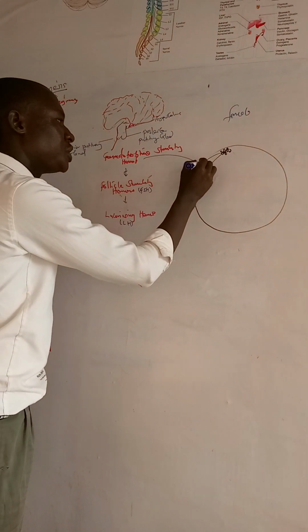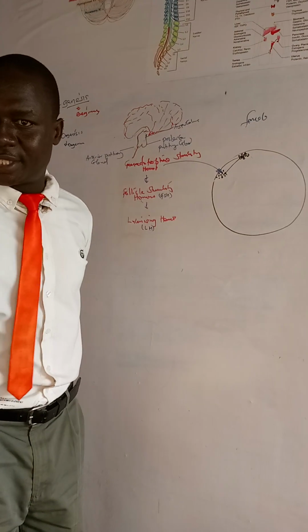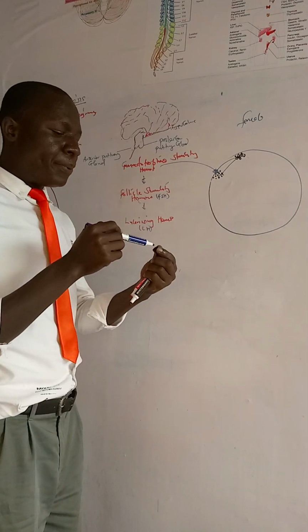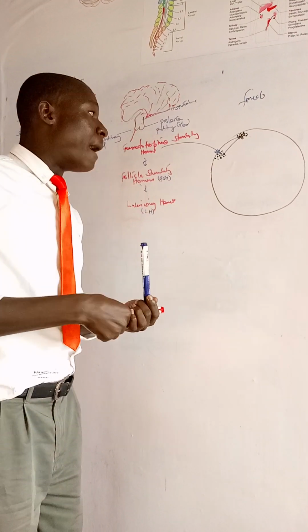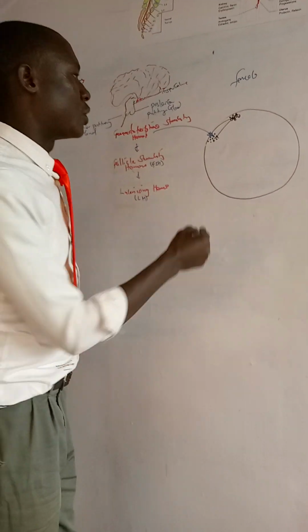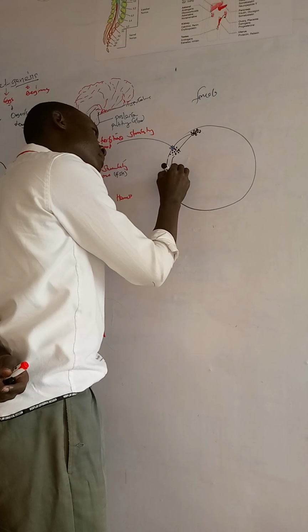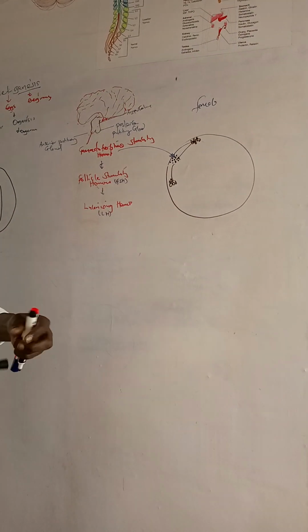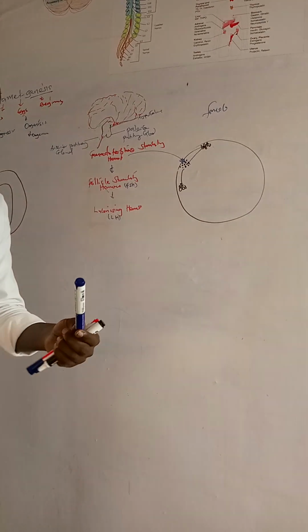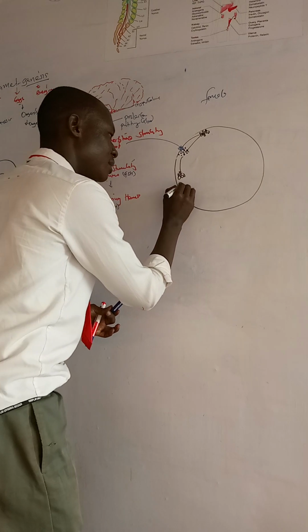So when follicle stimulating hormone gets in, it will stimulate the maturity of these primary follicles to become secondary follicles. Now, these secondary follicles will still be stimulated further to form a cell-like structure.